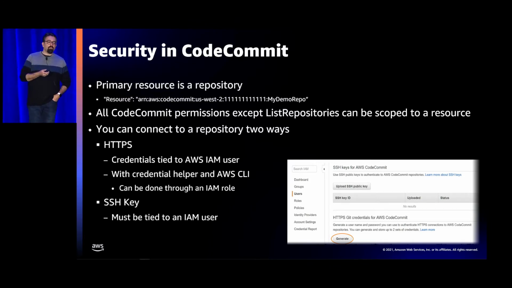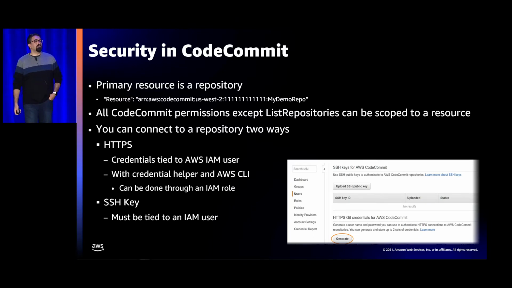And you have a lot of control over this with the exception of one. You have control over all CodeCommit permissions except for list repositories. You either have it or you don't. So I want to be clear on that one. If you have a user that's in the system, they can see all the repositories, or they can see none. That's the only exception. That's the only little gotcha.